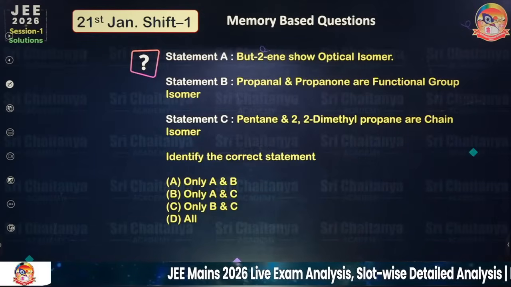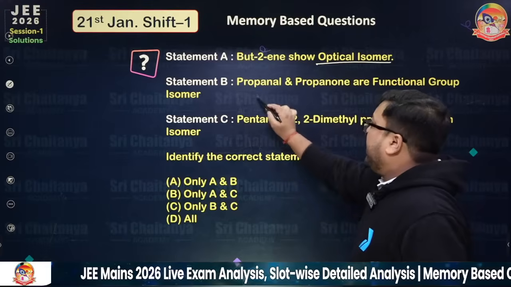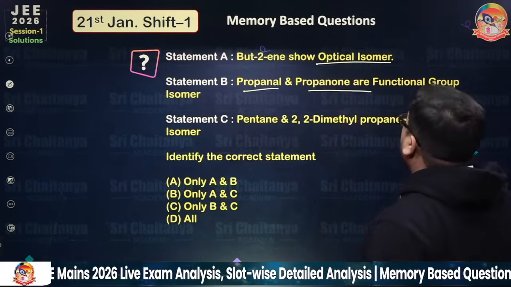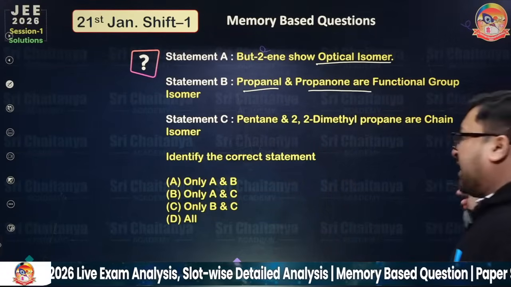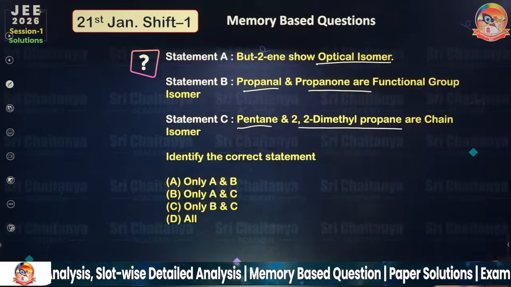Statement A, but-2-ene shows optical isomers. Statement B, propanol and propanone are functional isomers. Statement C, pentane and 2,2-dimethylpropane are chain isomers.